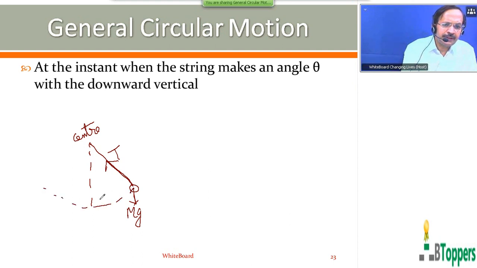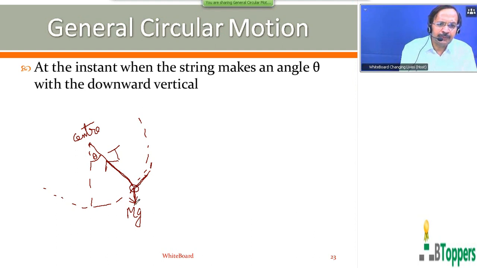In the present discussion, the bob of the simple pendulum is rotating in a vertical circular path, so the point of suspension coincides with the center of the circular path. At the instant when the string makes an angle theta with the downward vertical, you can show the free body diagram for the bob as shown in the figure.